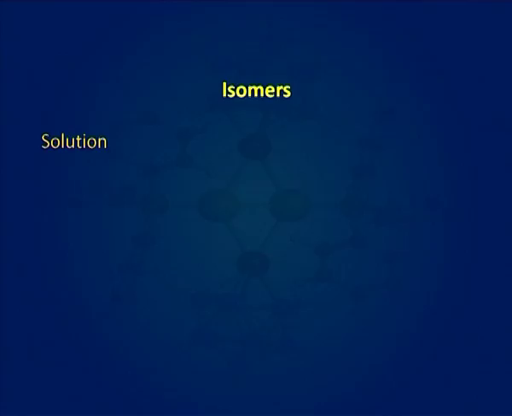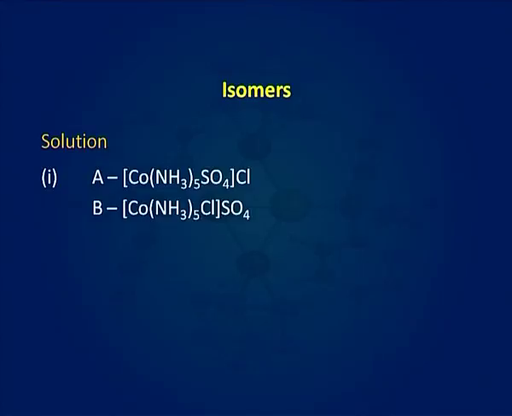Now, based on the data given in the problem, we will now discuss its solution. The isomer A is [Co(NH3)5SO4]Cl. It is so because isomer A gives white precipitate with silver nitrate. As Cl is present in the ionization sphere here, this isomer will give white precipitate with silver nitrate. And in the problem, it is given that isomer B gives white precipitate with barium chloride.